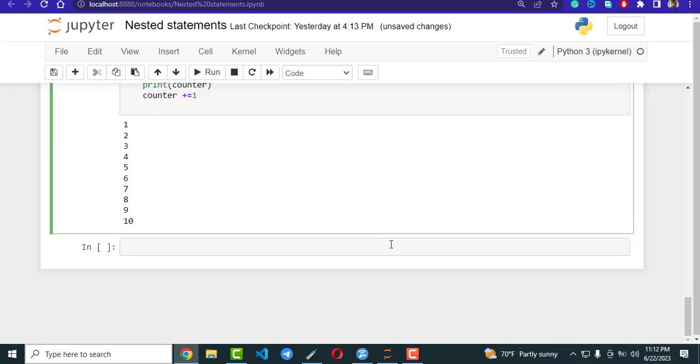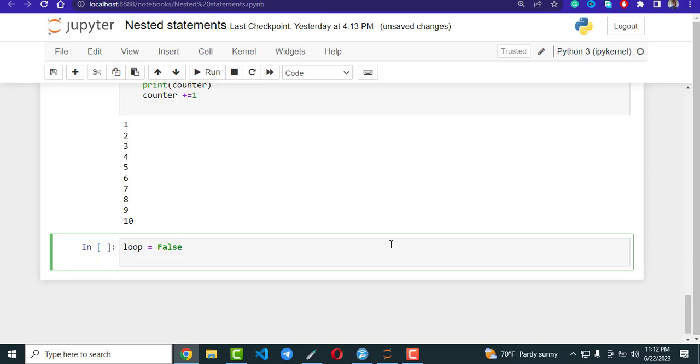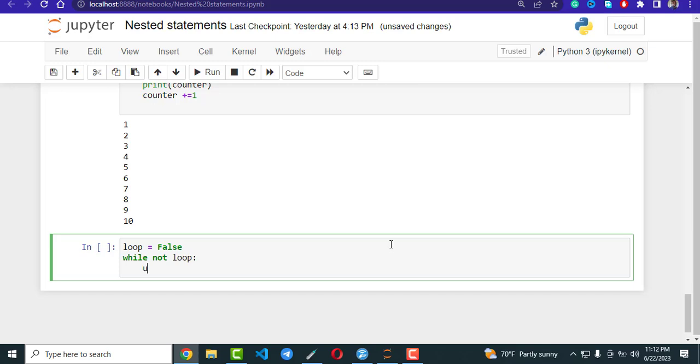Let us create a short program in which a user can loop until they guess a certain number that we want them to guess. So let us say loop equals false. We're going to use this boolean value. While not loop, if this condition is not met, user input equals int of input. We need them to enter integers.